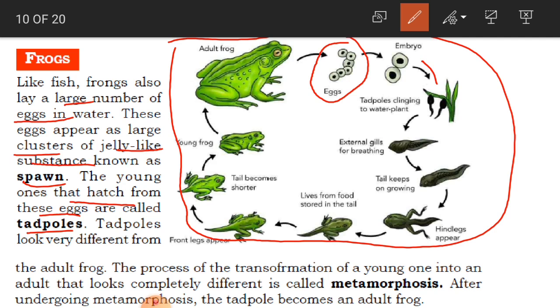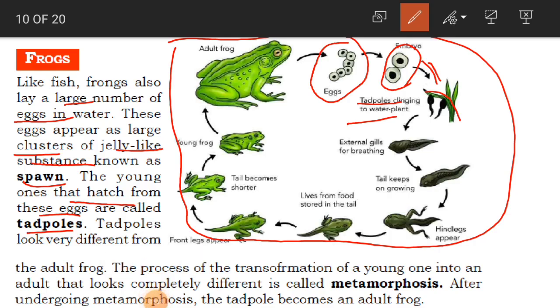So these are the eggs. Again, the embryo has developed in the eggs. And then you have seen here tadpoles. They are clinging to water plants.